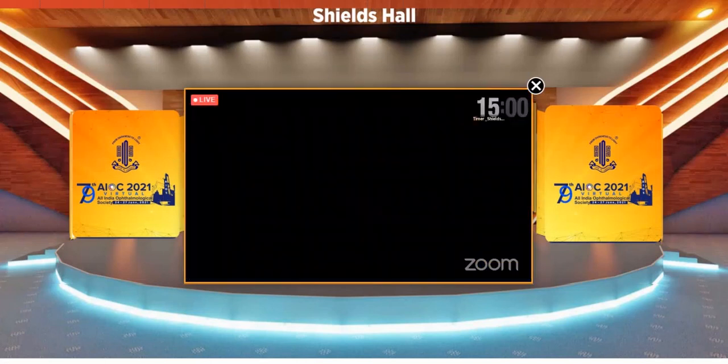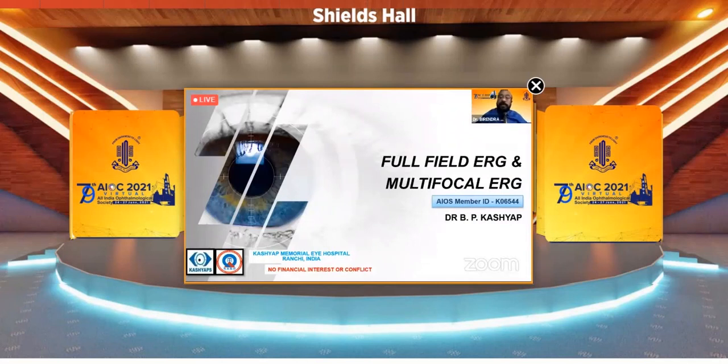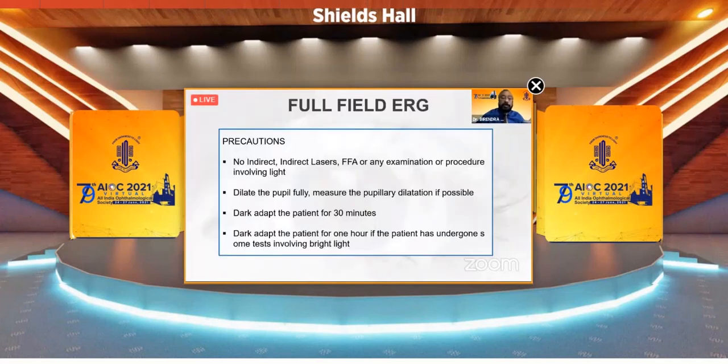So I'll be talking about full field ERG and multifocal ERG. They are two very common and very frequently done investigations. So the precaution for the full field ERG is you should not dilate the pupil. You should not put any bright light to the patient. You should not do any test that stimulates the eye or that puts very bright light into the eye.